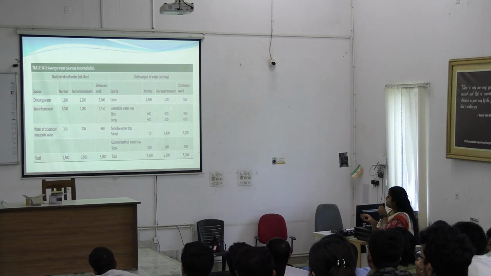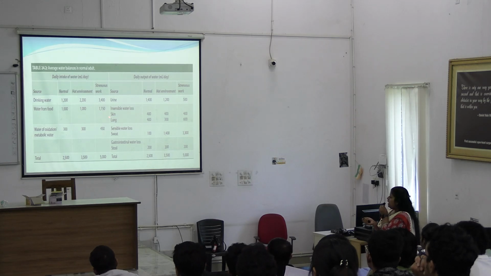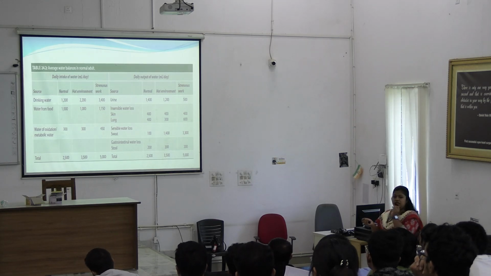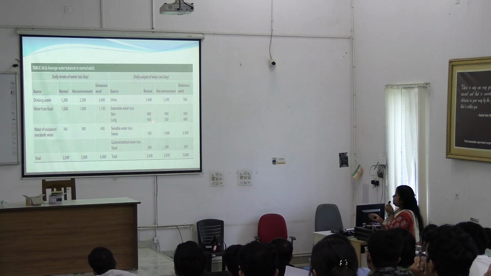So where is the extra amount of water going? Look at the insensible water loss. Insensible water loss happens through lung and skin with our respiration and perspiration. Okay, so this is around 400 each.